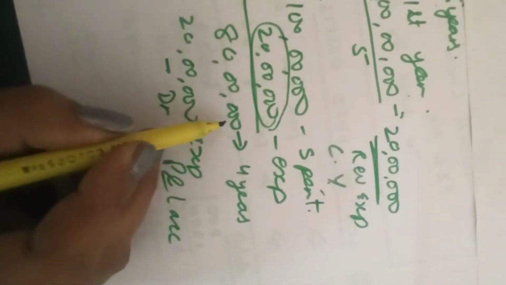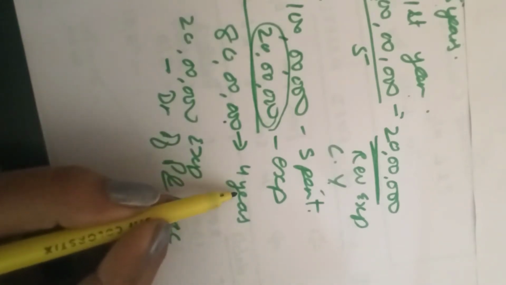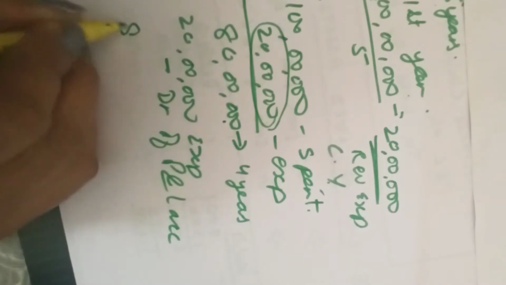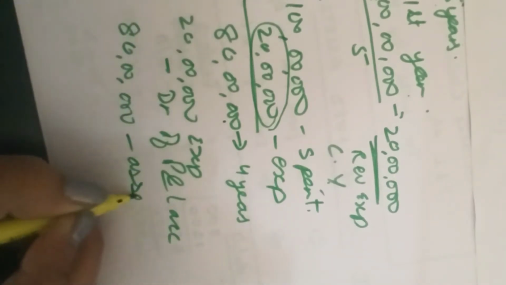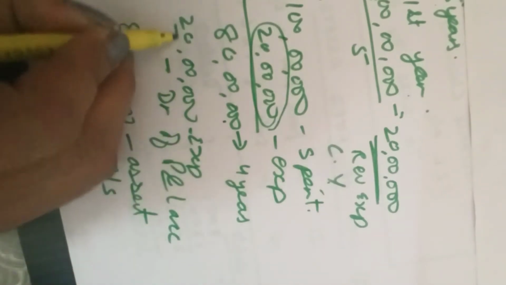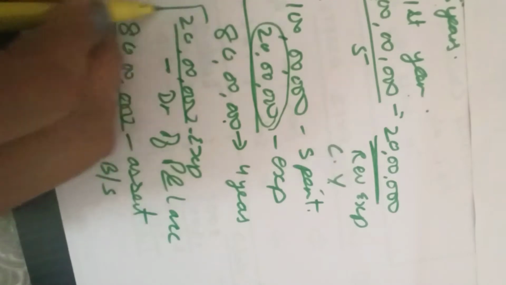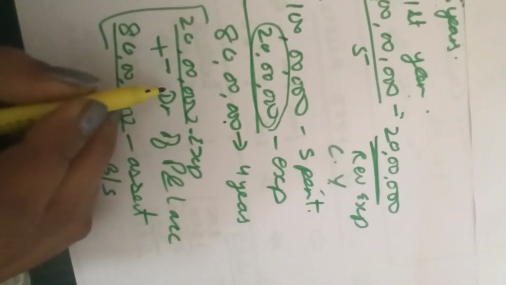And the 80 lakh, which is giving us benefit in the next few years, is an asset. So the 80 lakh will be shown as an asset on the asset side of the balance sheet. This will be the accounting treatment of this 100 lakh.